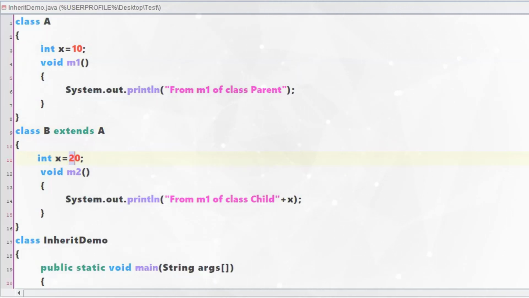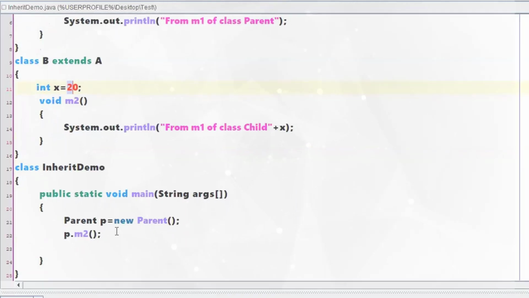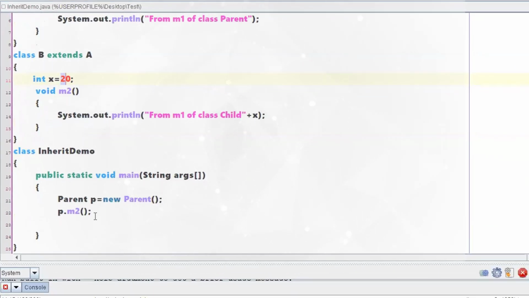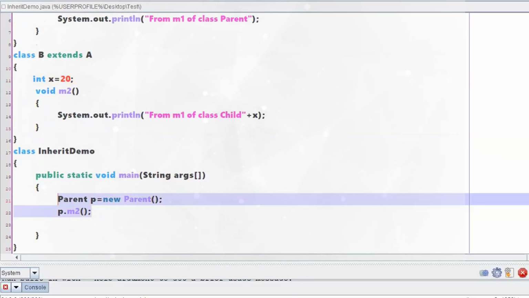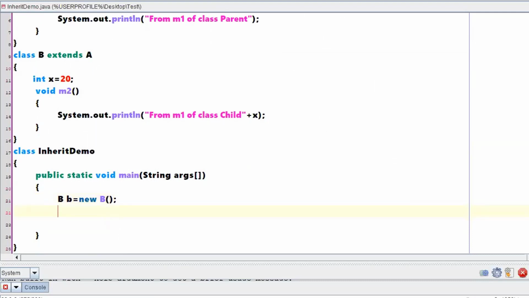So if I run this program, I'm creating an object of the B class, B object equal to new B. Using the B object, let me call the method m1.